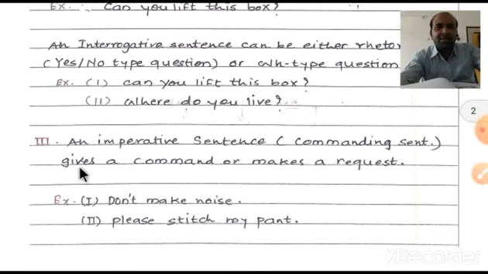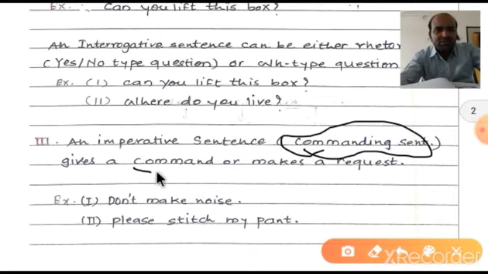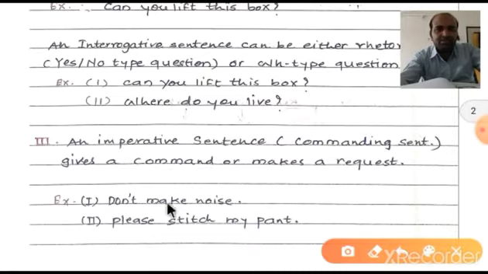Now there is a third type of sentence, the imperative sentence. What is the imperative sentence? It is also known as the commanding sentence, because it gives us a command, or sometimes it is advising us. So that is why it is known as a commanding sentence. You can see two words that lie in it: command and request. An imperative sentence gives a command or makes a request.